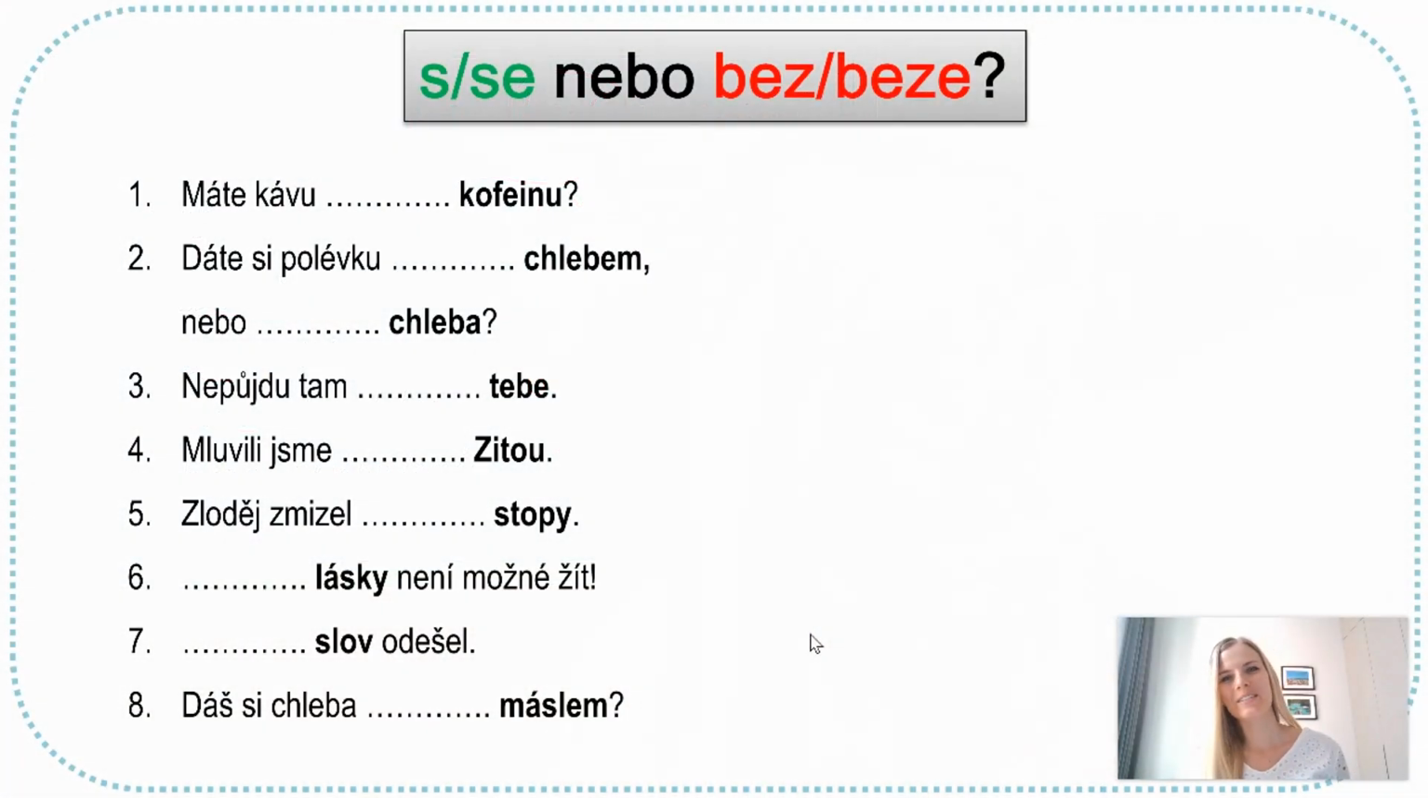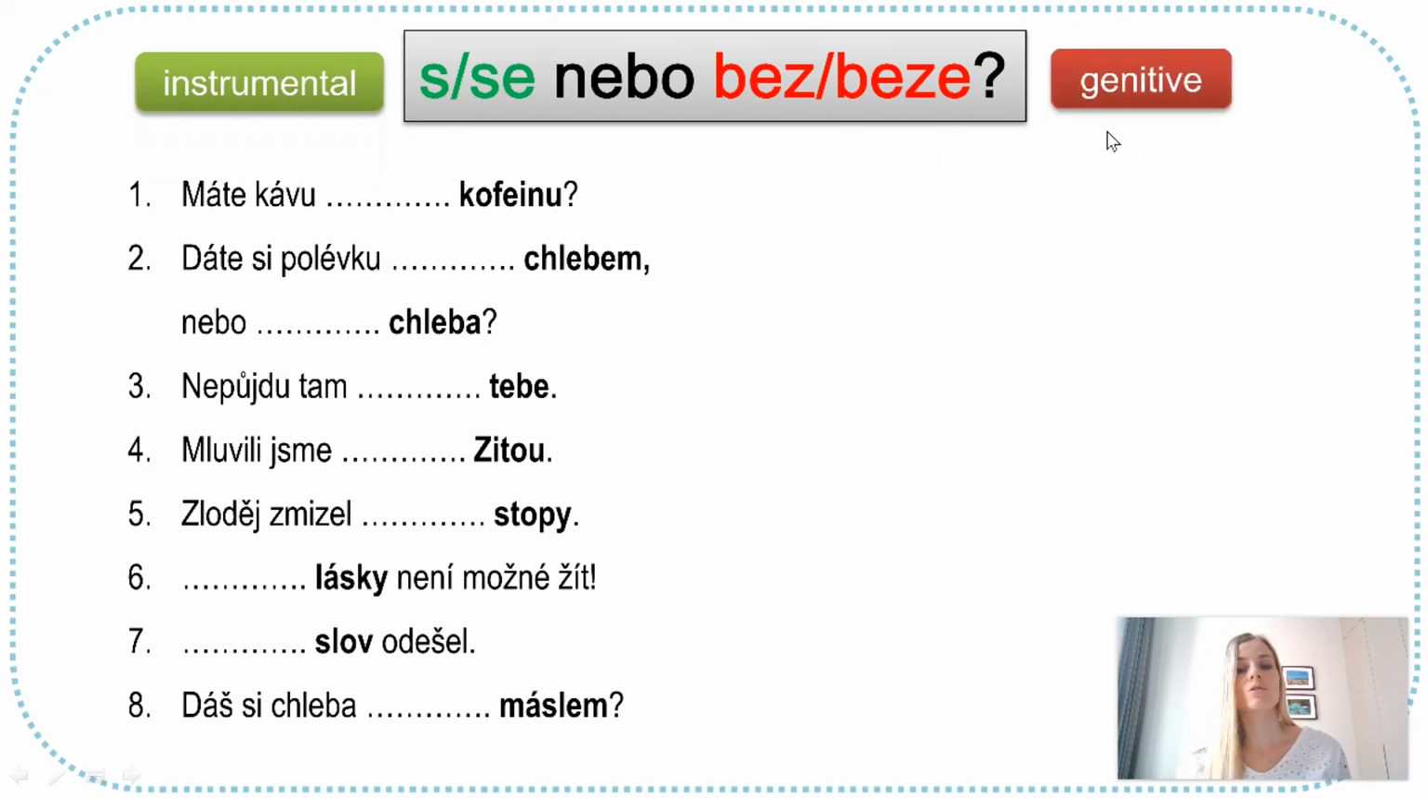Dámy a pánové, ladies and gentlemen, this is not all for this topic. There will be a second part with useful phrases with s or bez, but I decided to keep that for next week. But now I would like you to get some extra practice for the preposition s or se, bez and beze. This way you will review what you've just learned in this lesson. Remember that se or s goes with the instrumental case and bez and beze goes with the genitive case always. Here are 8 sentences and your task will be to complete them with s or bez or their vocalized variant.